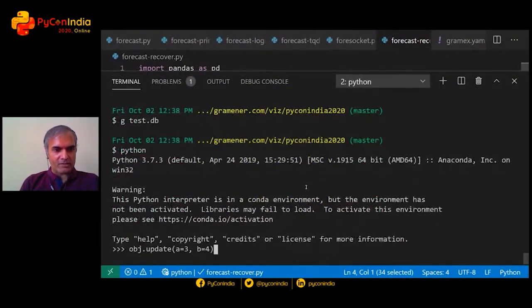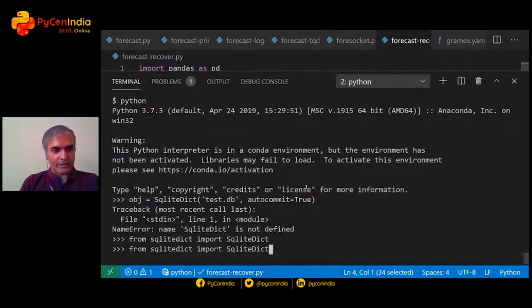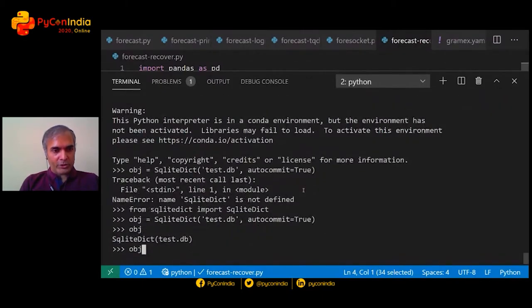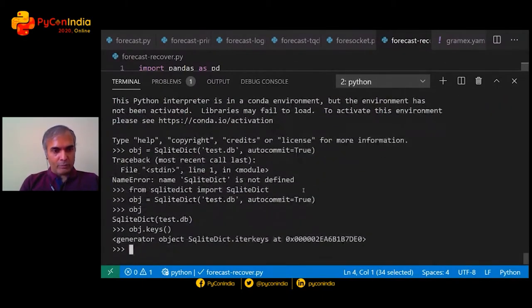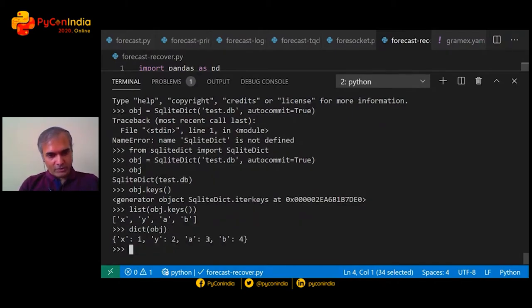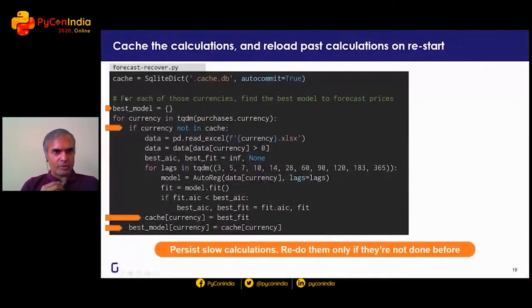And what that means is that the next time you import and then load, obj will actually be able to access all of the keys that you had earlier. So if I converted obj into a dict, it contains x is 1, y is 2, a is 3, and b is 4 from the previous session. So that's the first thing that we're doing here: just create a cache that we can recover from.